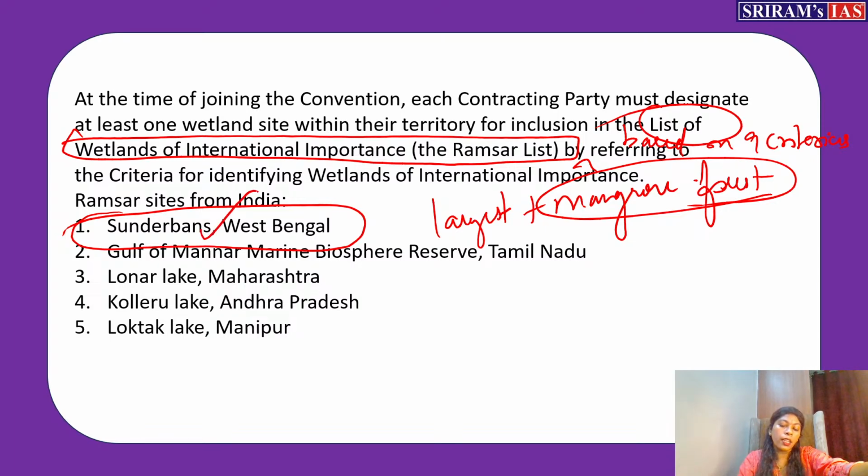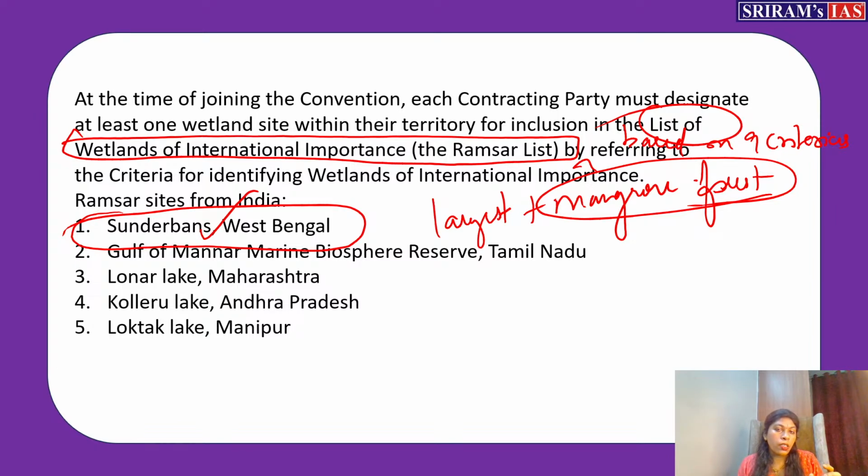So this way you can write, and there are also certain horseshoe crabs, hermit crabs, unique species, even fishes. Like that, you can mention a bit about the Sundarbans, Bengal. Then the Gulf of Mannar Marine Biosphere Reserve, that I have also mentioned. We all know it's at the tip, and based on that, you can write a few descriptions about the Gulf of Mannar. Even some endangered species like dugongs can be noticed here, which graze on the sea grasses.